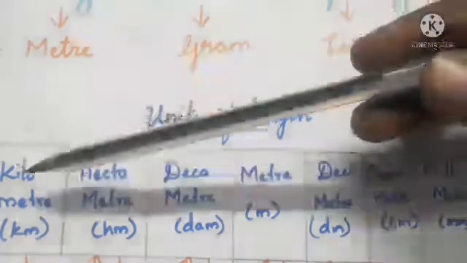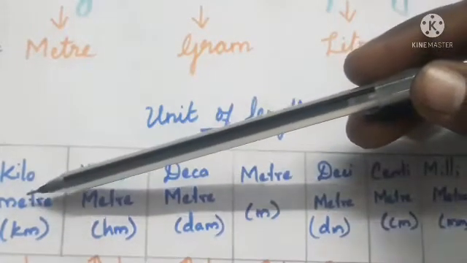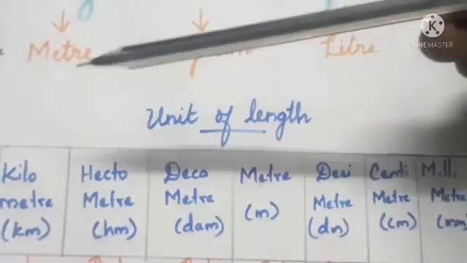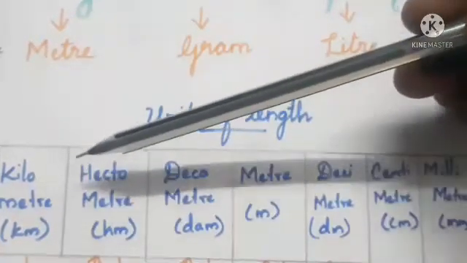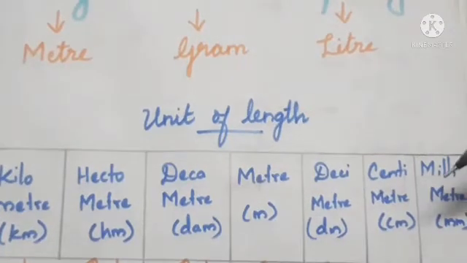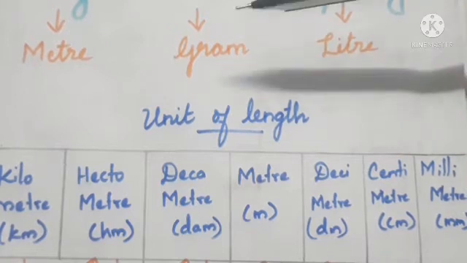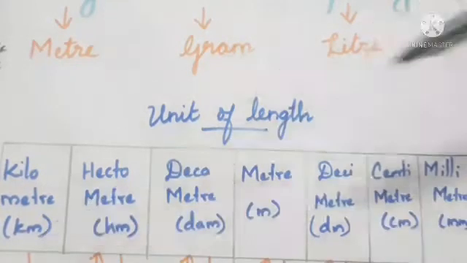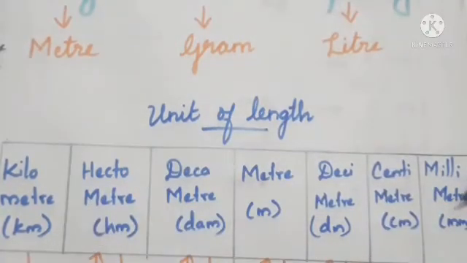And we all know that kilometer is the highest unit of length. Which is the highest unit of length? Kilometer. Likewise, the smallest or lowest unit of length is millimeter. So kilometer is the highest unit of length and millimeter is the lowest unit of length.